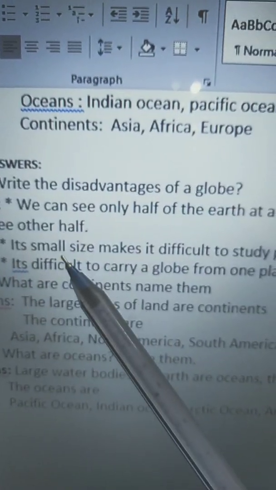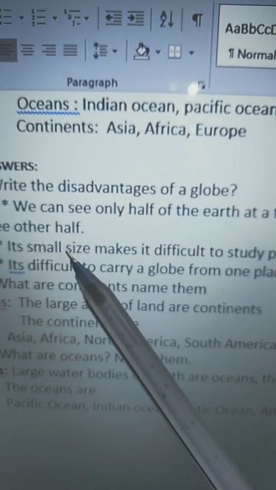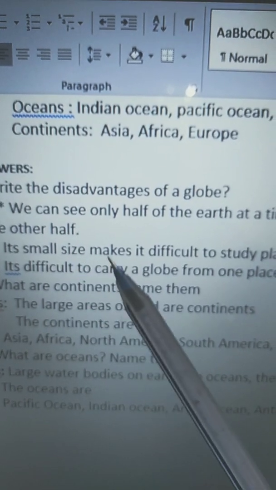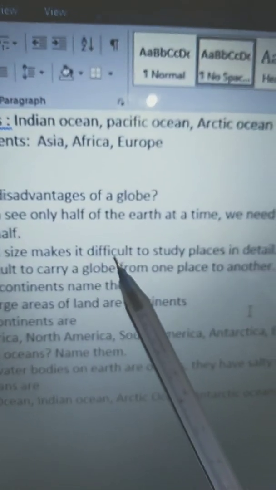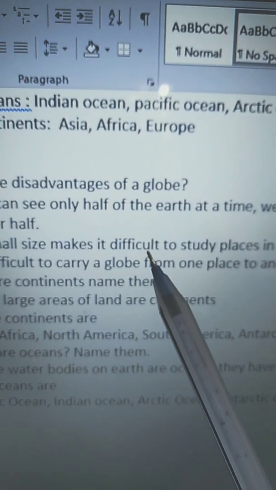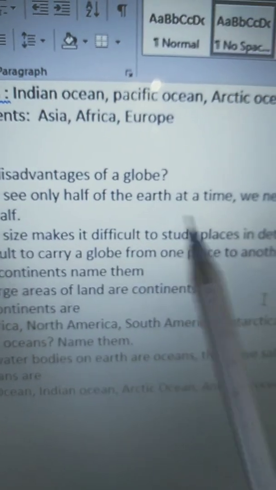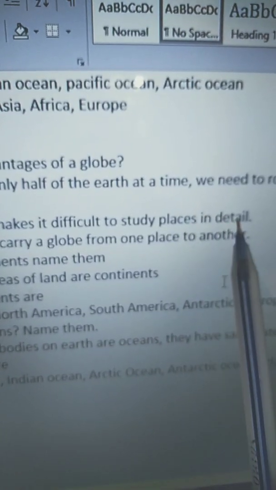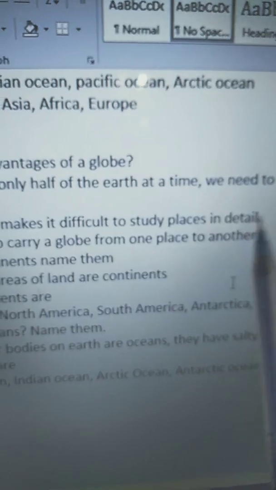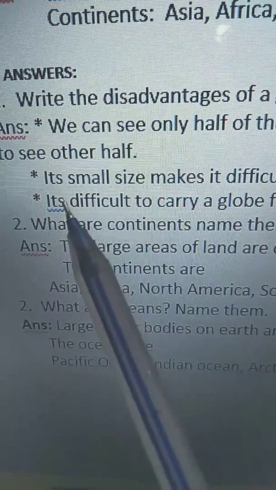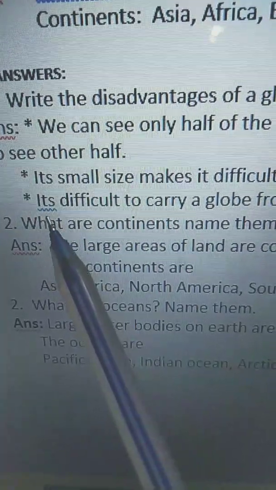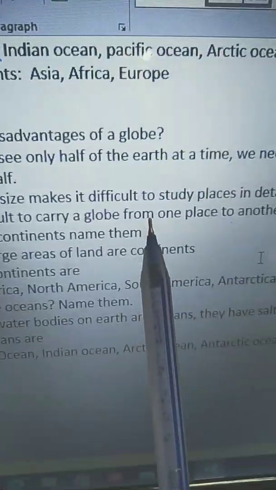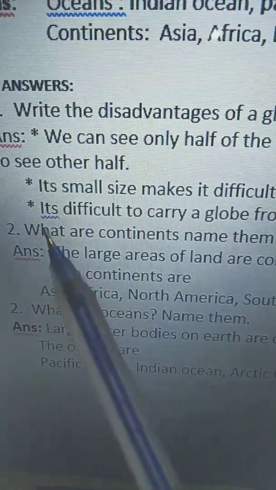Small, size, makes it difficult, D-I-F-F-I-C-U-L-T, to study places, P-L-A-C-E-S, in detail, D-E-T-A-I-L, detail.